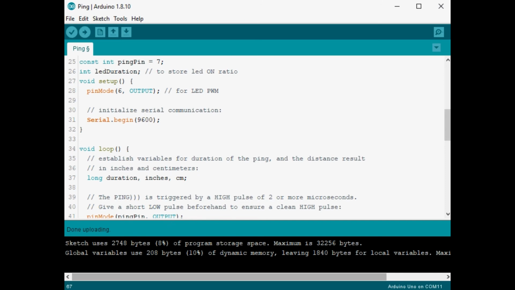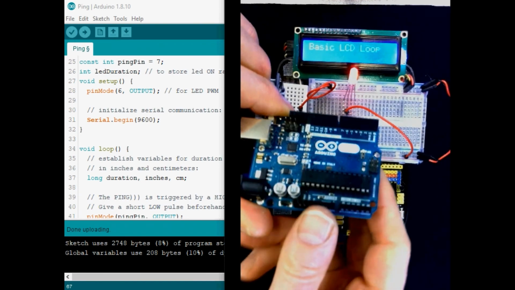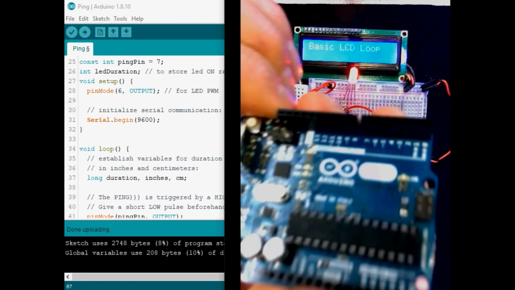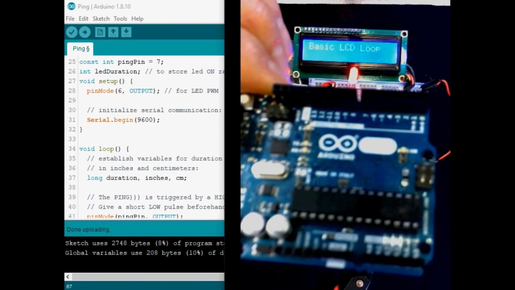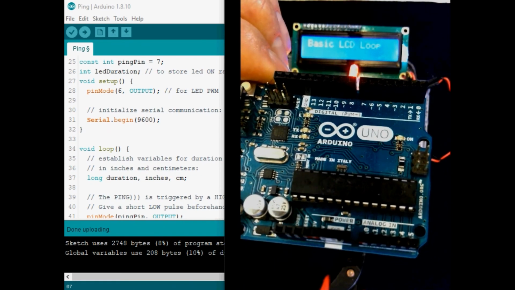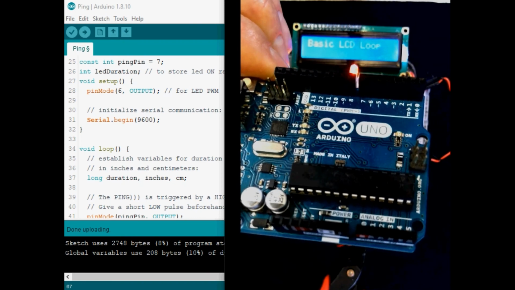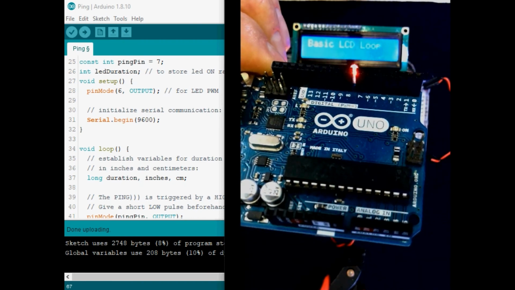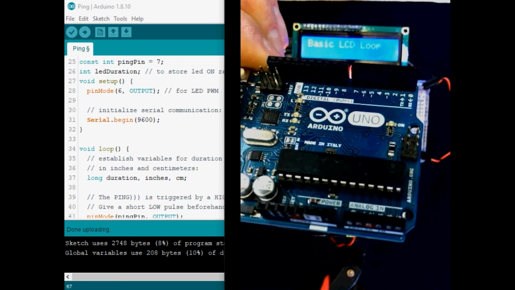Let me get where you can see that. There we are. I need to get a pin that was pulse wave modulation. Now, let's see if we can get the focus. There we are. Notice that little squiggly line in front of pin 6? That's a tilde, that's a character, and that tells us that that's pulse wave modulation. You can see it in the silk screen.